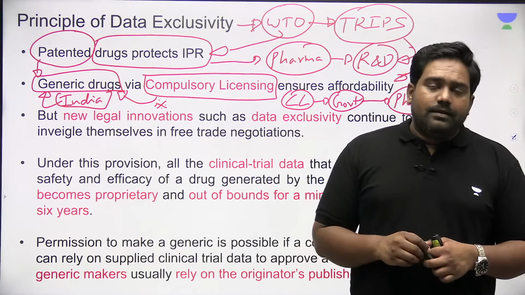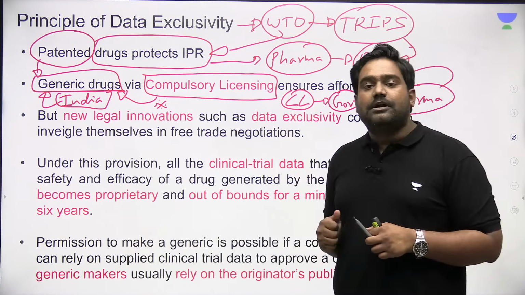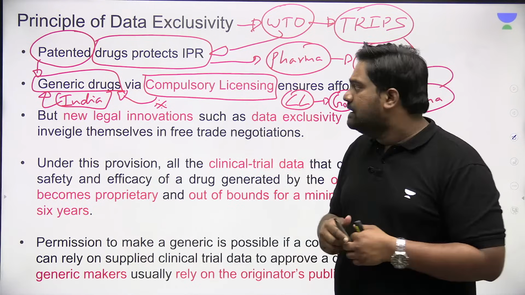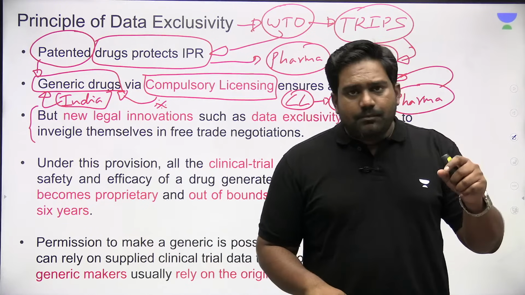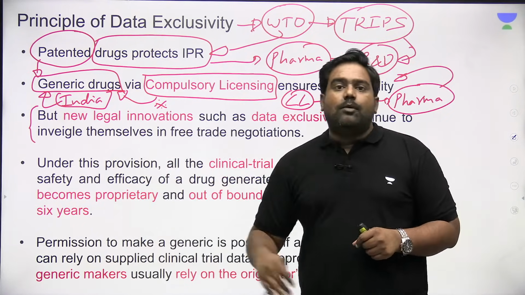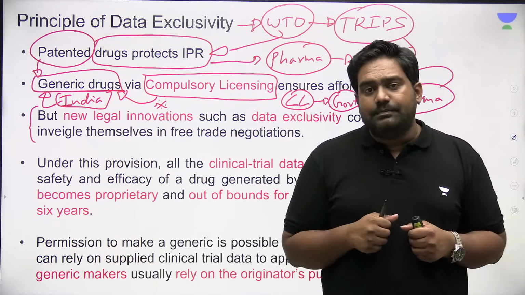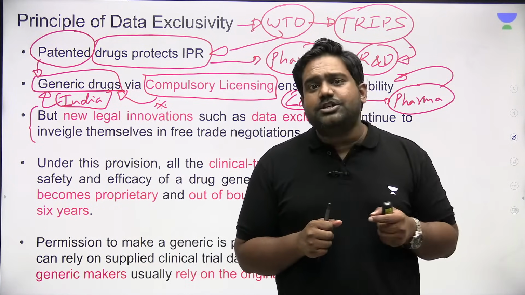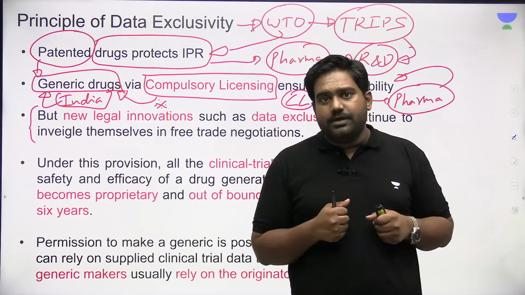So this is where a direct standoff comes up between these developing countries and the developed countries, between India and some of the developed nations. Now, since India often promotes the production of generic drugs, developed countries have a problem with this. The developed nations want to protect their pharma companies and their commercial interests because they've invested millions of dollars and years of effort.